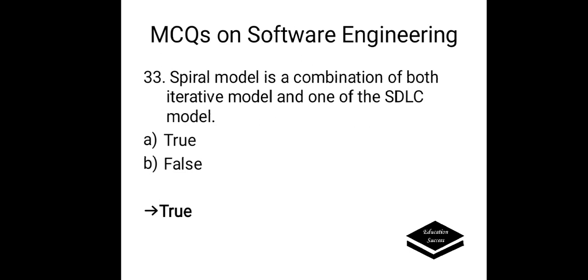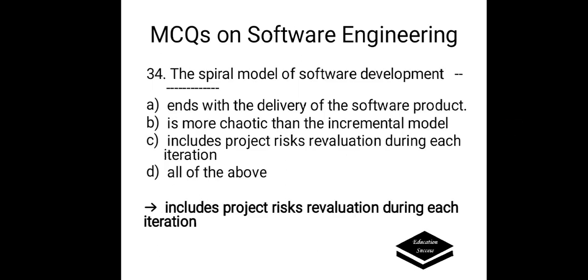Spiral model is a combination of both iterative model and one of the SDLC model. The statement is true or false? The statement is here true. The spiral model is a combination of both iterative model and one of the SDLC model.